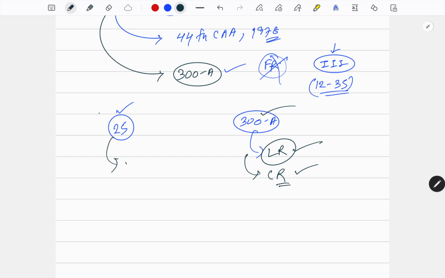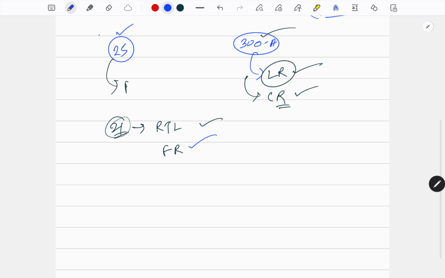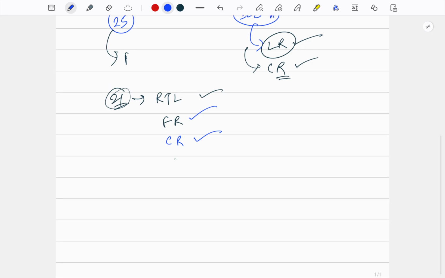Then you will ask me, sir, if I take the example of Article 21, it is the right to life. Is it a fundamental right? You will tell me, yes, sir, it is a fundamental right because it is given in Part 3 of the Constitution. Is it a constitutional right? Yes, it is in our Constitution, and any right given in our Constitution is a constitutional right. Simple. Is it a legal right? Yes, because the Constitution itself is a legal document, and this right to life is given in it. That means every fundamental right is also a constitutional right and also a legal right, but not vice versa.